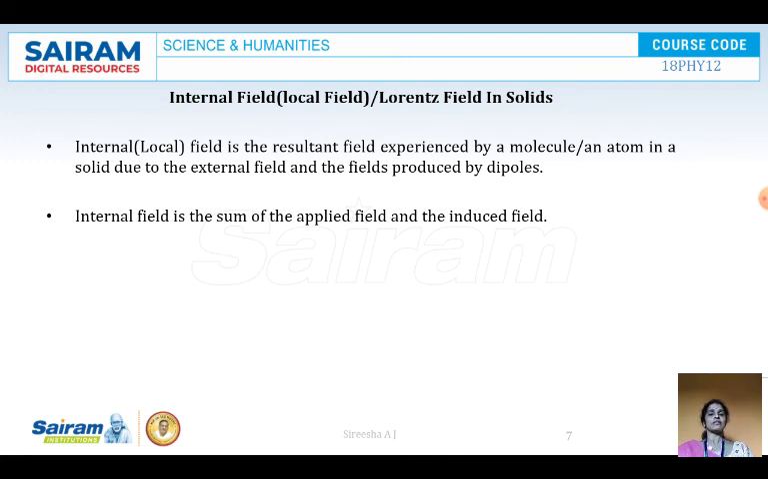dielectric. So it is a resultant field experienced by a molecule or an atom in a solid due to the external field and the fields produced by the dipoles. So the internal field is the sum of the applied field and the induced fields. E1, E2, E3 and E4 are the induced fields, due to which the total internal field is the sum of the external applied field and the induced fields. This is what is meant by the internal field given by the Lorentz field. So it is called the Lorentz field, or internal field, or the local field. Thank you.